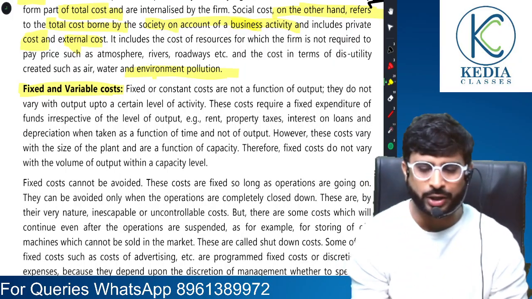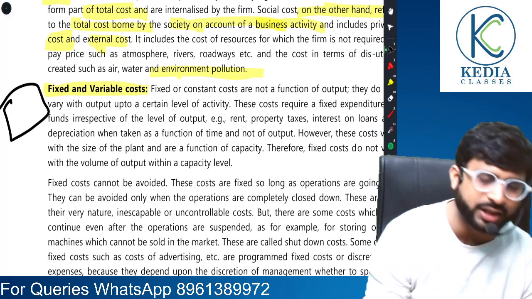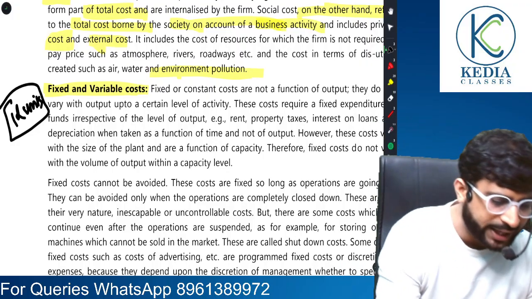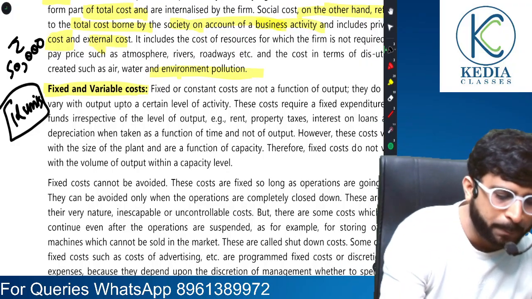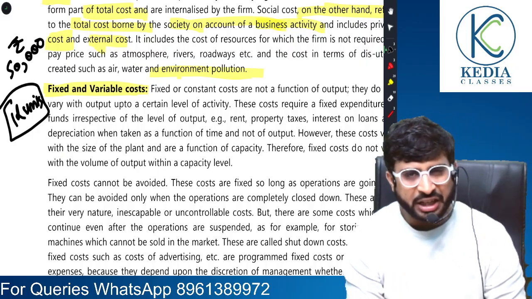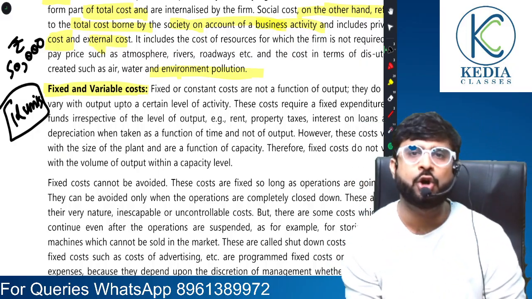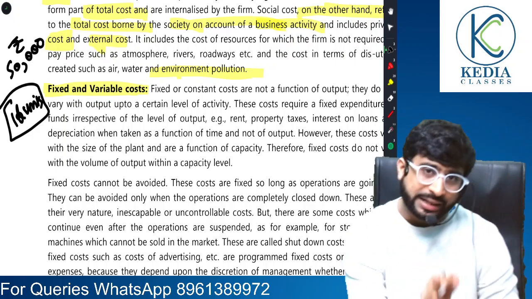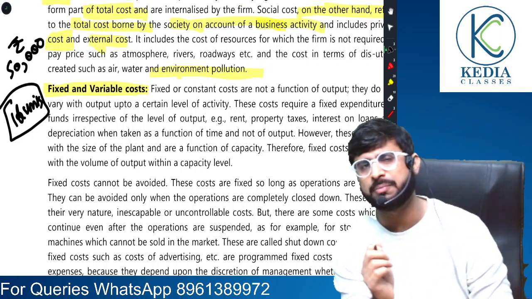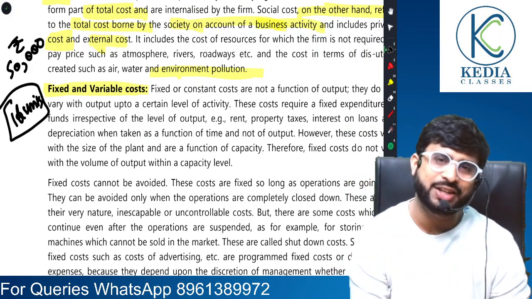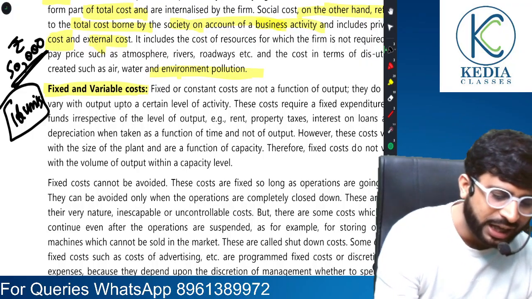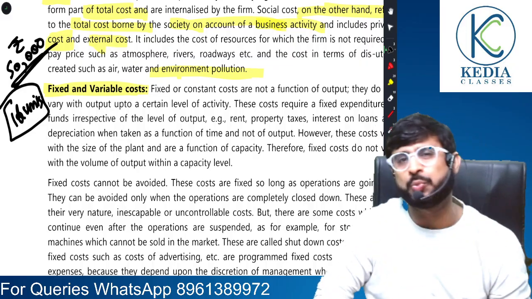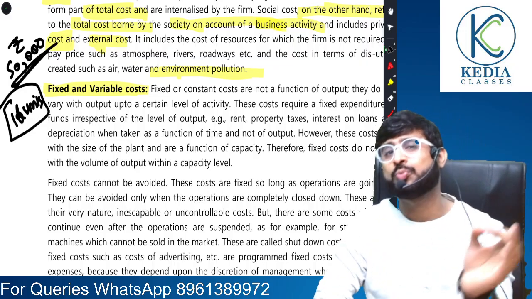Let me give you an example. I take a godown on rent. This godown has a capacity to store 1 lakh units of goods. The rent that I am having to pay for this godown is rupees 50,000 per month. In a particular month, I do not store anything. Or in a particular month, I store 10,000 units. In a particular month, I store 20,000 units. In a particular month, I store 1 lakh units. Tell me something. Is it going to make any difference? No. Because at the end of the day, I will land up paying 50,000 per month. This is what is fixed cost. That doesn't change with output level. It is fixed no matter the output produced.